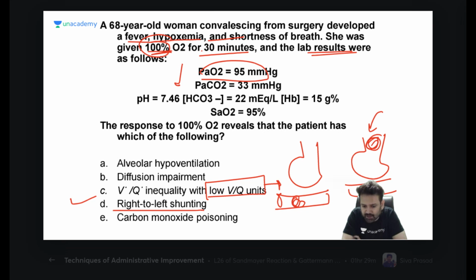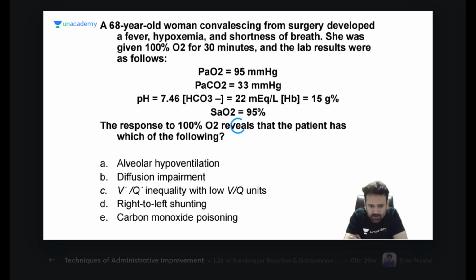What happened in right to left shunt? Just now we discussed what happened in right to left shunt. Initially, there was hypoxemia. Increased A-a gradient will be there, of course, but what is the meaning of that? See, let me tell you, the answer is D itself.